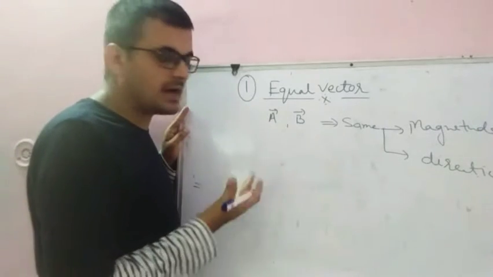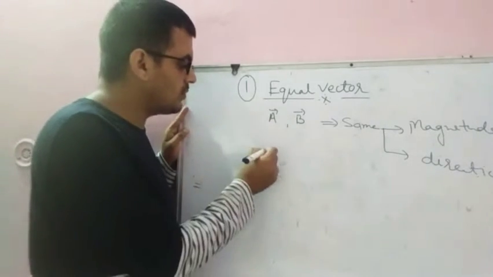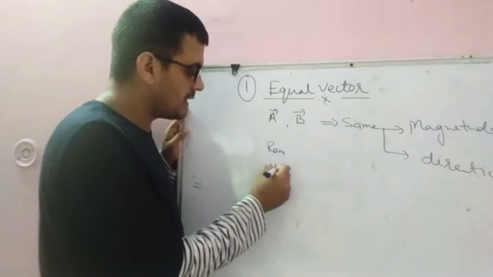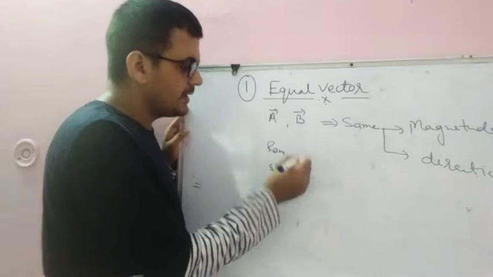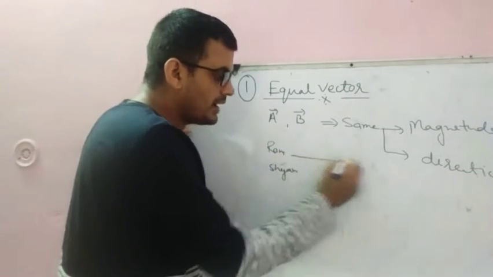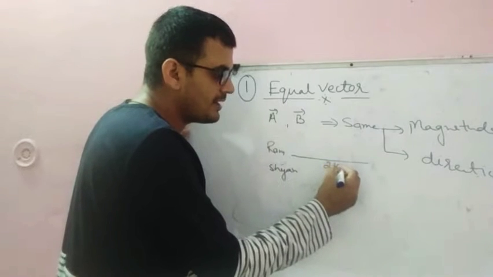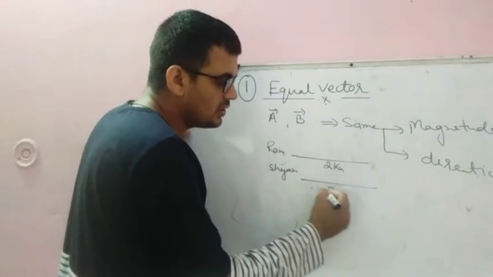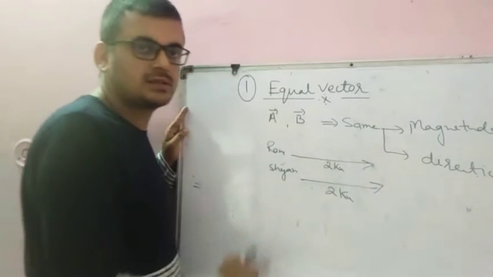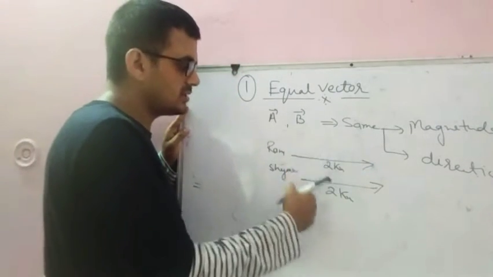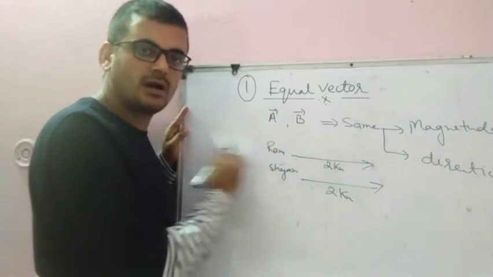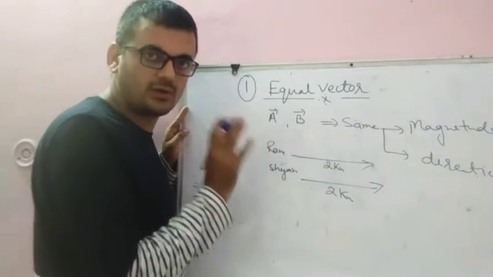Any example? Suppose there are two boys, one is Ram and another one is Shyam. If A and B travel equal distance, suppose 2 kilometer, and the other is also 2 kilometer in the same direction, then these are called equal vectors.